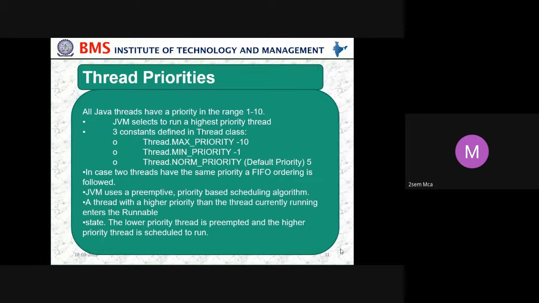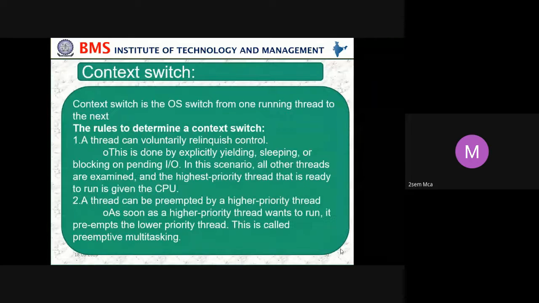The same way, thread priorities. What priority are we giving? Which one should be executed first? If a lower priority thread is executing and a higher priority thread comes, then the lower priority will be popped out and the higher priority will be executed first. So here you can see the maximum priority is set as 10, the minimum priority is set as 1, and the normal or ordinary priority is 5 by default.